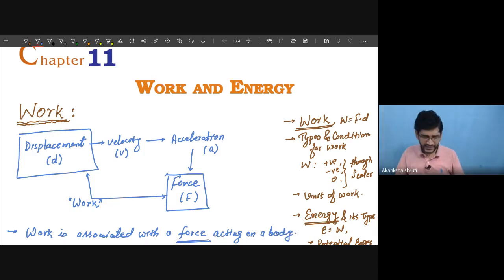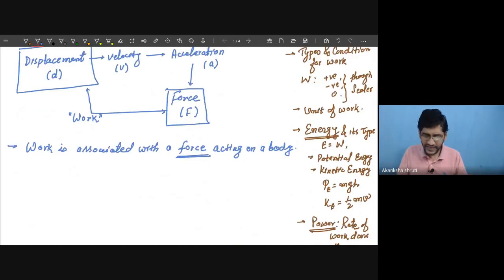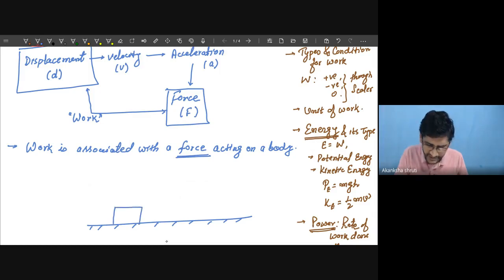Therefore, to understand the definition of work, we shall take a body. Students, consider this is the ground over which an object is there. Any body or object is characterized by its mass.